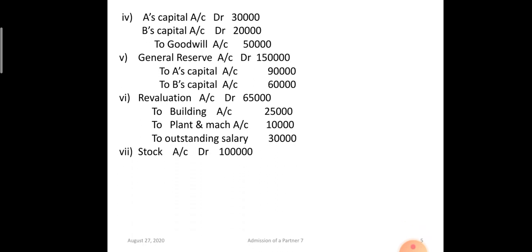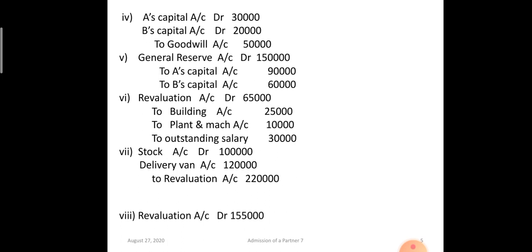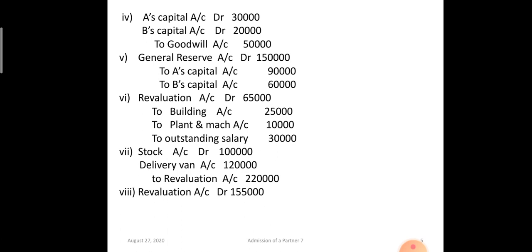Then gains. Stock account 1 lakh rupees debit. Delivery van 1,20,000 to revaluation, 2,20,000. So when we calculate the difference of the debit and credit side of revaluation, it is revaluation account gain 1,55,000 rupees to A's capital, to B's capital in the ratio of 3:2. So these are the 8 journal entries. So the question can be of 8 marks and only journal entries are asked. So you can pass these 8 journal entries. Okay.